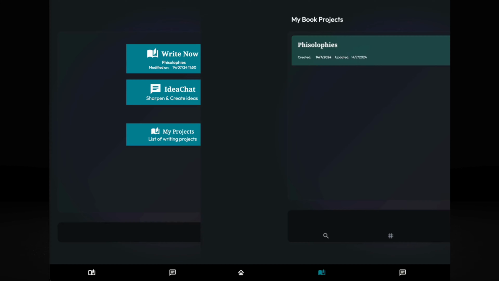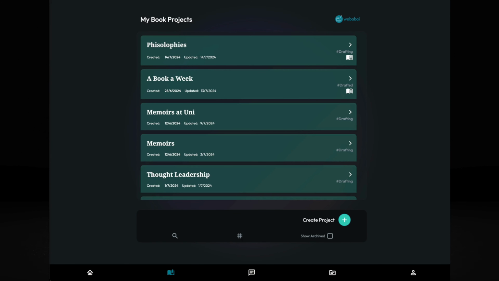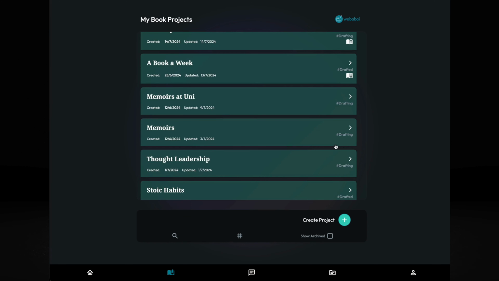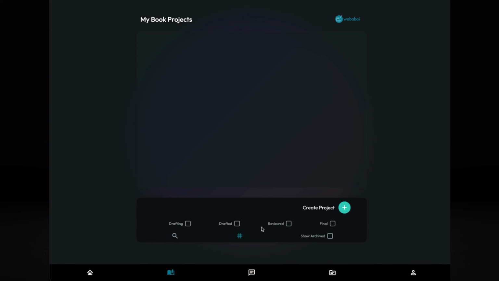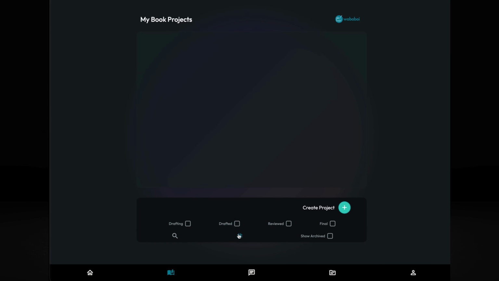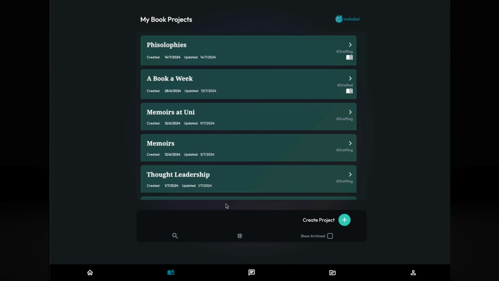You can have your list of projects. This is the one that we just created, but I have several other projects here. Projects have a state of their own as well. Some of them are being drafted, some of them are drafted, and you can search for them. If I have something reviewed or final, again, you can play with it the way you want. You have many capabilities to play with your books.